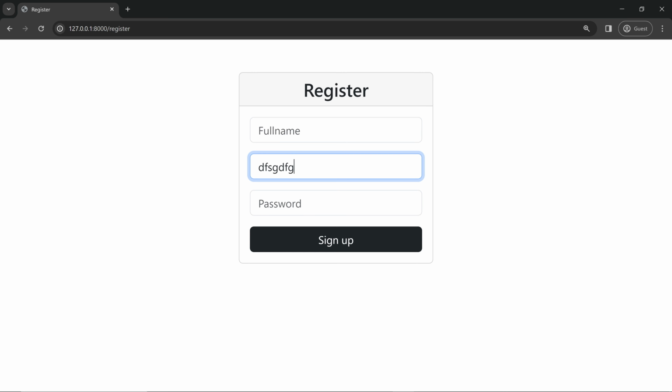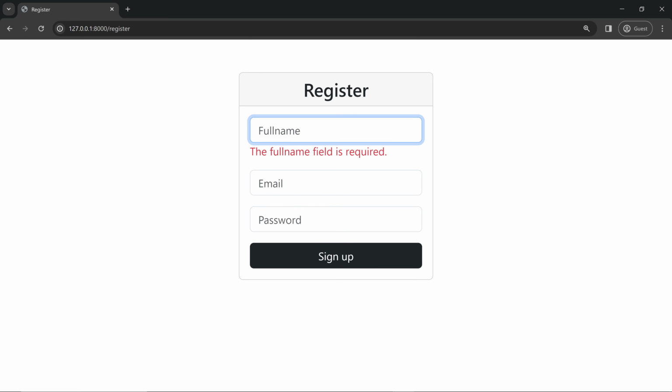Let's add an email for now. Let's simply add something, gmail.com. Let's change it to maybe ABC and let's set the password something like this. And click on sign up. You can see full name field is required. See, the error is shown here. That's because we have added required in the PHP function. So hope you remember that. In the function registerPost, we have added a validation, and we have set this field to be required. So that's it. You can add validations like that.